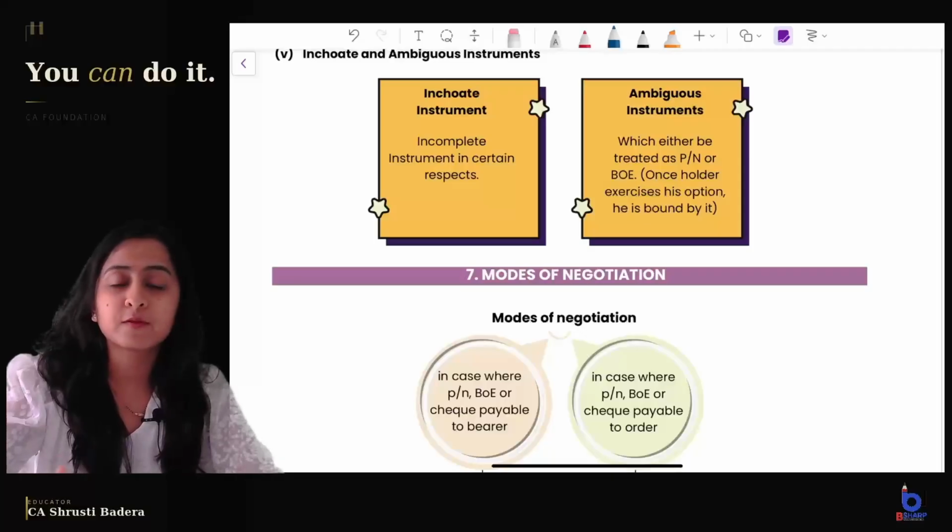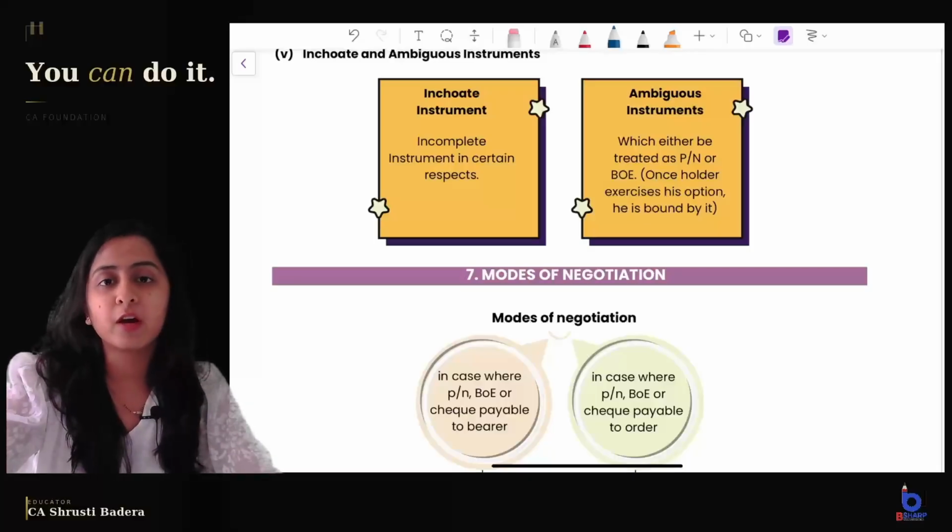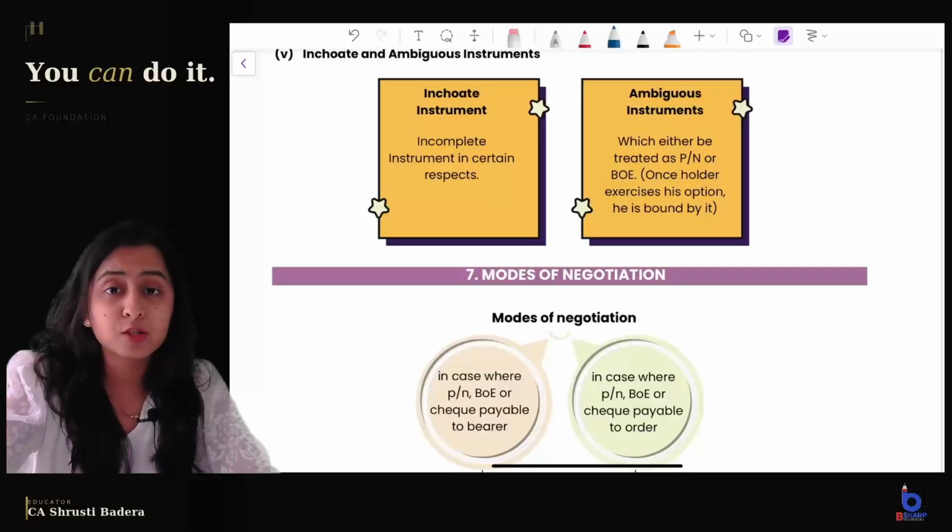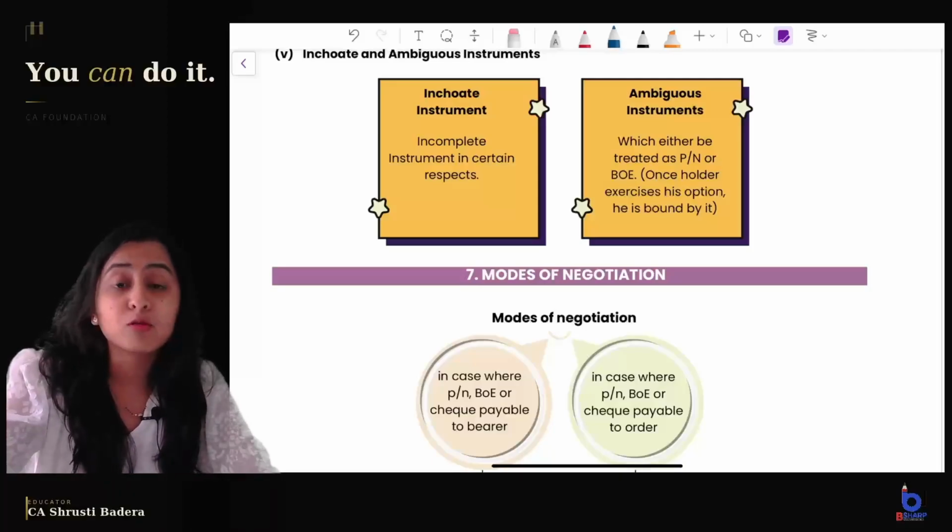In this revision series for the Negotiable Instruments Act, I have already uploaded part A of the video wherein we have covered the topics like basics of negotiable instrument, characteristics, what is a promissory note, what is a bill of exchange, their characteristics, what is a check, characteristics of a check, and also the topic of foreign instrument and inland instrument. In today's video, we are going to cover the next topics which are remaining after the topic of foreign instrument and inland instrument. So it will mainly cover inchoate instrument, then ambiguous instrument, presentment of instrument, when is the presentment not necessary, and rules of compensation.